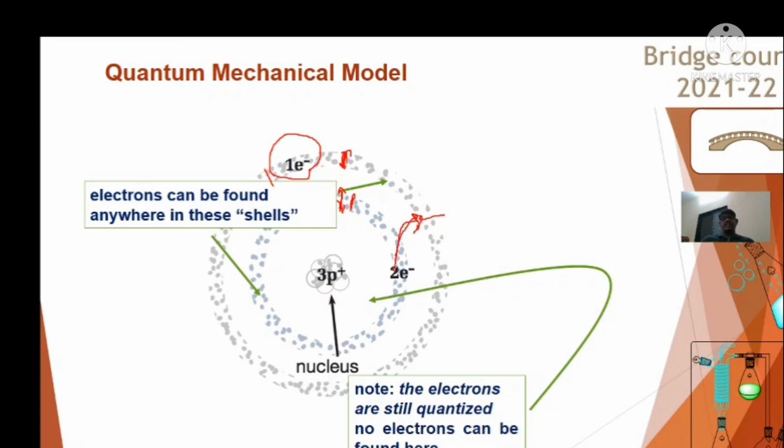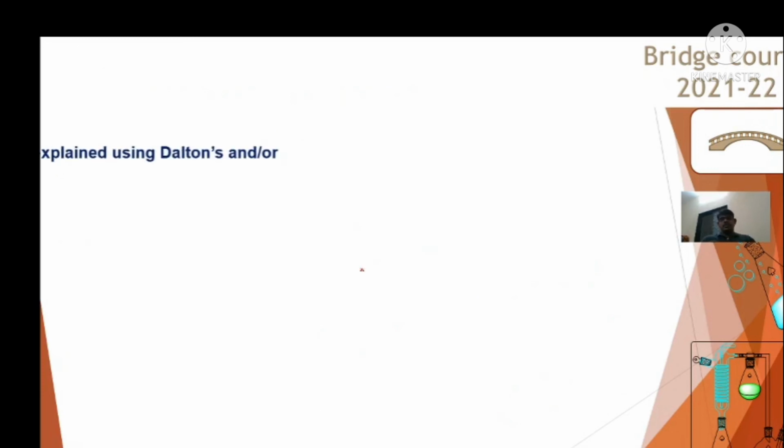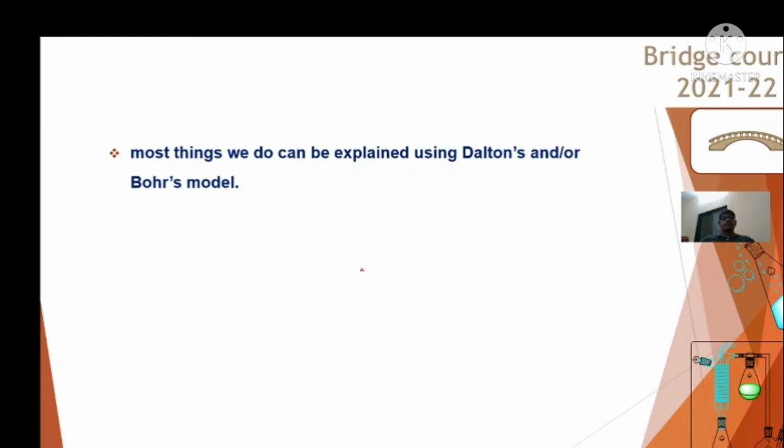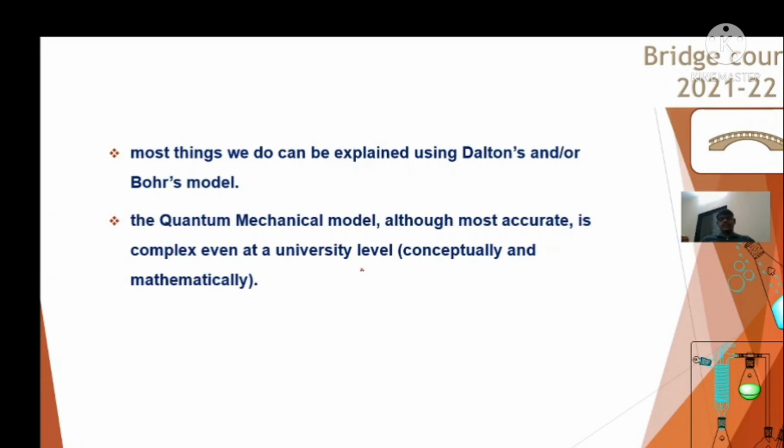At the neutral energy level, where we are not providing any energy to the electron, it will be found only in this particular band. This is the empty space, and here also you can't find the electron in this space. This is what we have seen in the staircase model also. Most of the things given by Dalton and Bohr are explained mathematically by quantum mechanics.